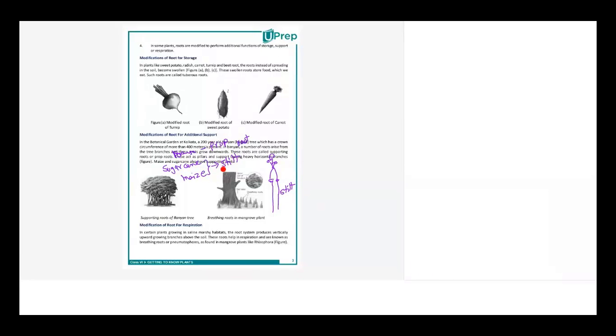Yes, ma'am, in some houses also, like the types of houses we have learned, stilt houses are there. Exactly. Especially houses in the middle of the forest, or marshy areas, will have long bamboo-like structures, and here there's a ladder going up. So these are all stilts, long supports, so that snakes and other insects and animals don't climb up the house. So even sugarcane and maize have stilt roots.